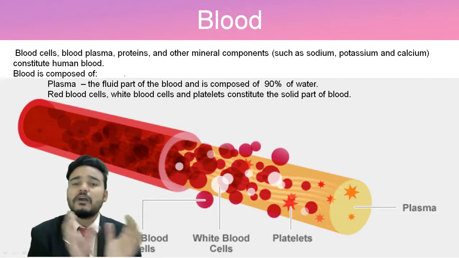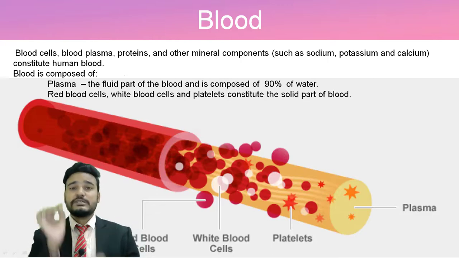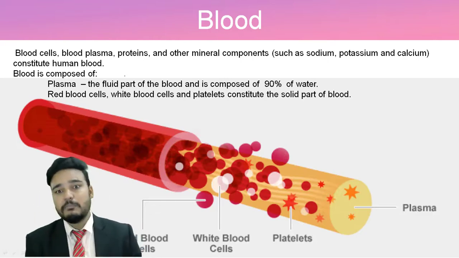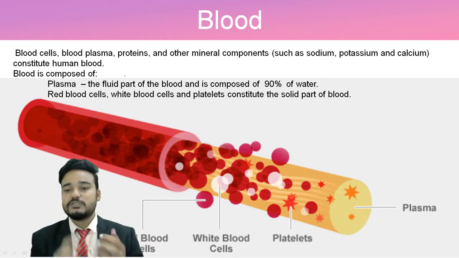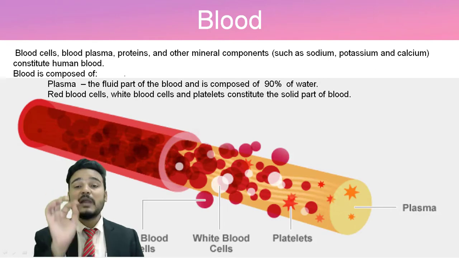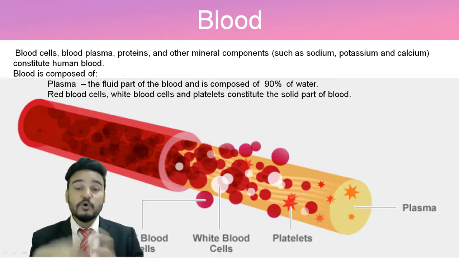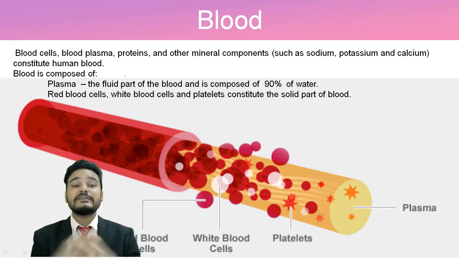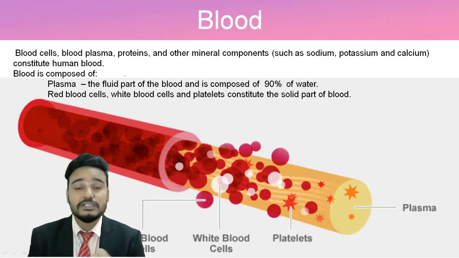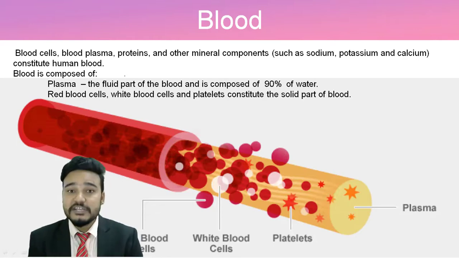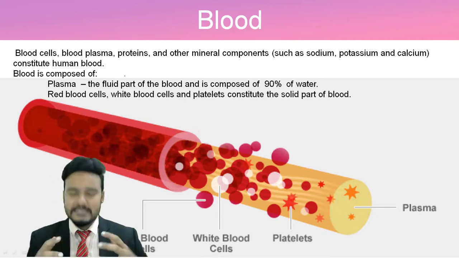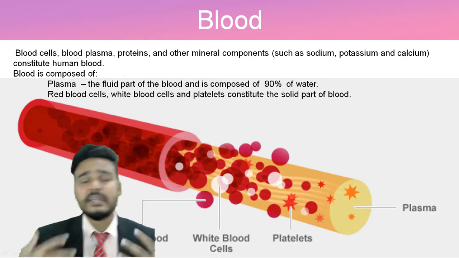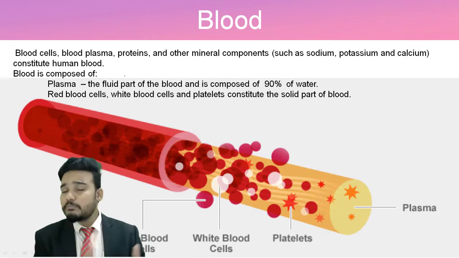So these are other components also present in our blood, but our blood is made up of plasma and other blood cells and platelets, though the plasma is more in percent. That plasma is a fluid which is a part of blood and which contains 90% water. As we know, water is everywhere in our body, it is in blood also.